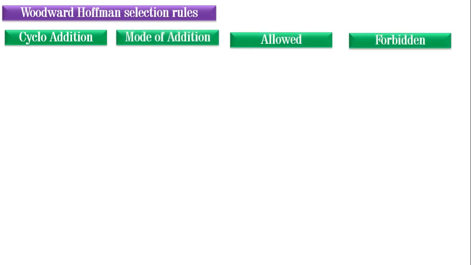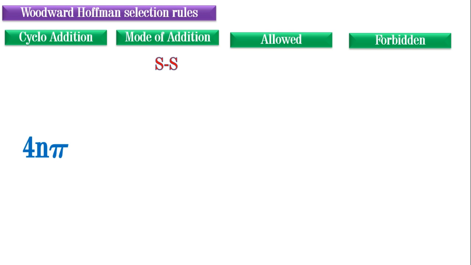Now you have to write the Woodward-Hoffmann selection rules. The first type of cycloaddition, mode of addition, allowed condition, forbidden condition. Sir, we cannot remember these allowed conditions, forbidden conditions. Nothing to worry, friends. We can easily remember this concept. Yes, 4n pi, mode of addition is supra supra. So friends, already we discussed that in CMO theory,